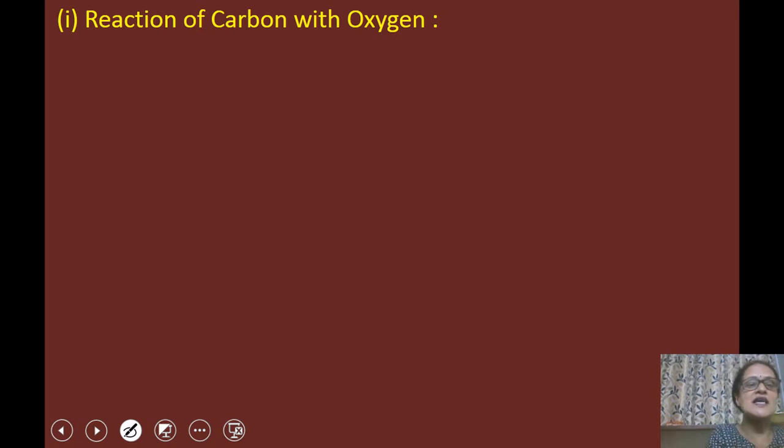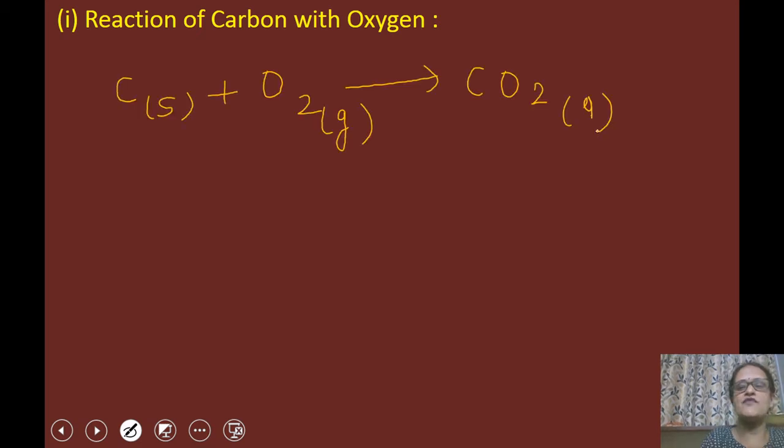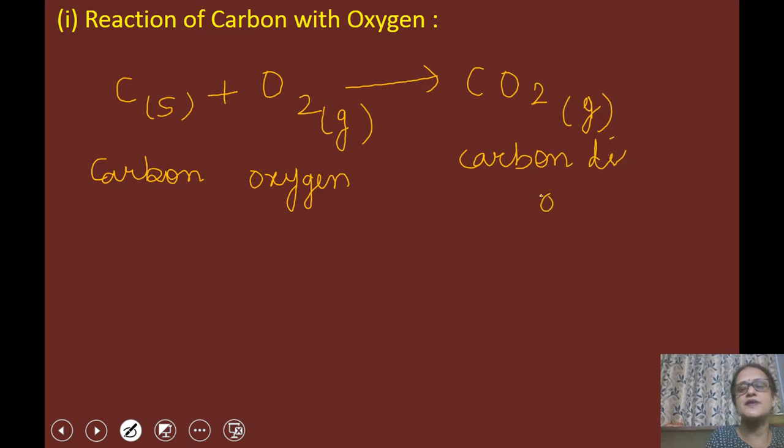So first I'll take carbon as an example. Carbon reacts with oxygen and forms CO2. So this is carbon, oxygen, carbon dioxide. This carbon dioxide is acidic in nature.